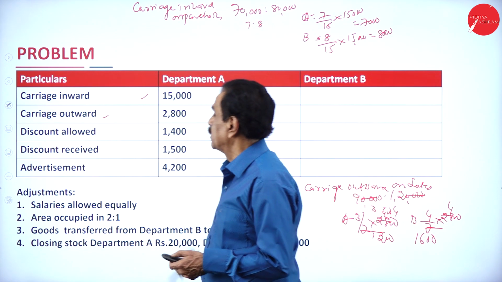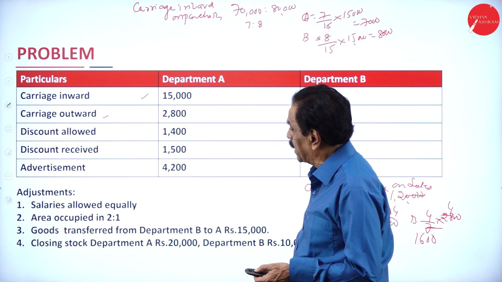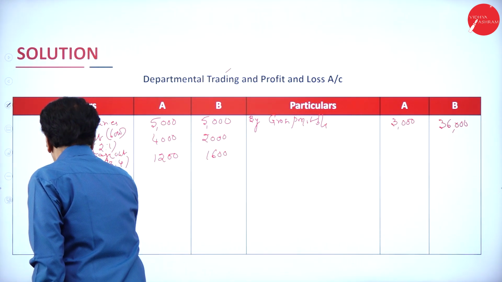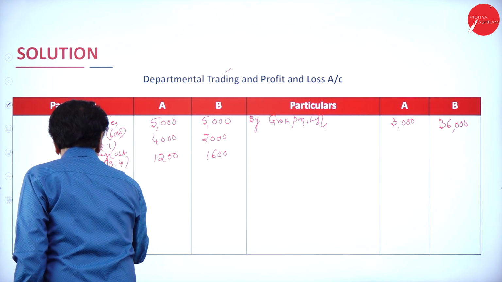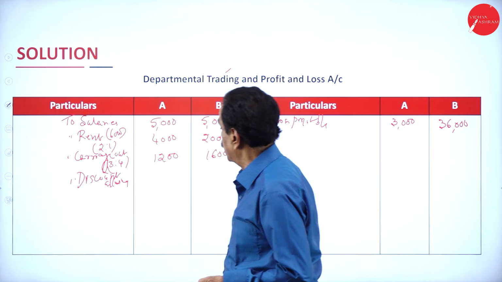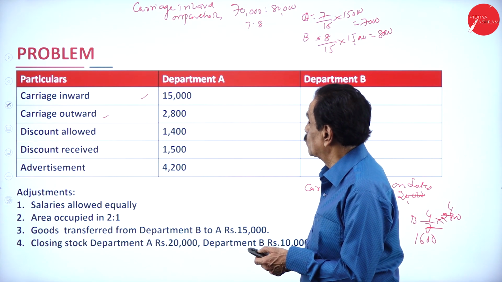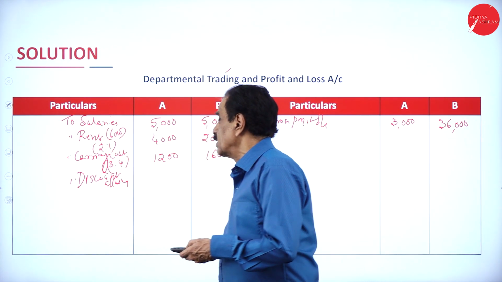This is over. Discount: received on purchases, allowed on sales. Discount allowed on sales is in the ratio of 3:4. How much discount allowed is there? 1,400. So they are in the ratio of 3:4.